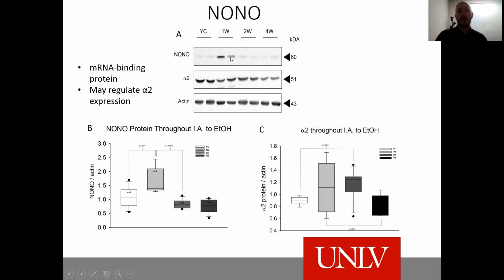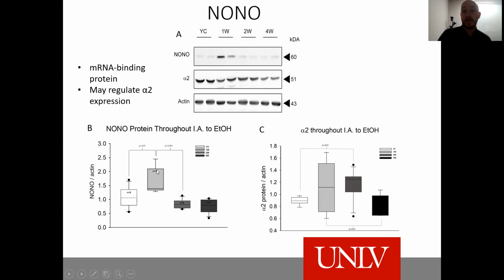So what we did here, these are Western blots. These are mice that had been drinking, and these are different time periods. So yoked controls are mice that were put into the single housing apparatus but did not drink. And then there were mice that drank for a week, mice that drank for 2 weeks, and mice that drank for 4 weeks. And we see a very similar trajectory between NONO and alpha-2.